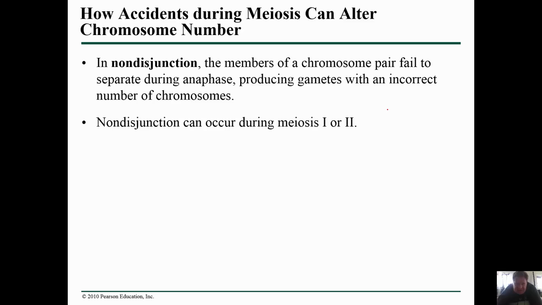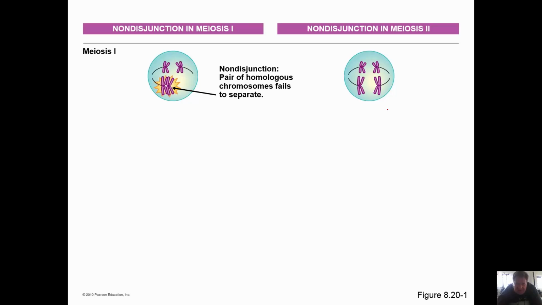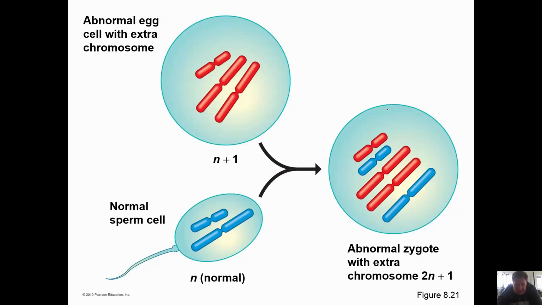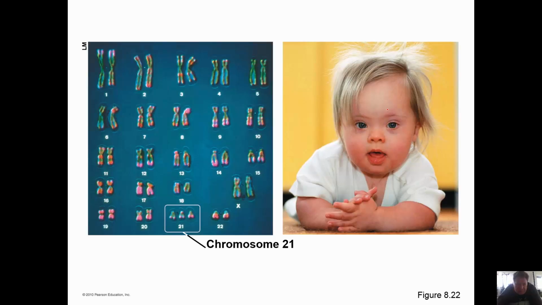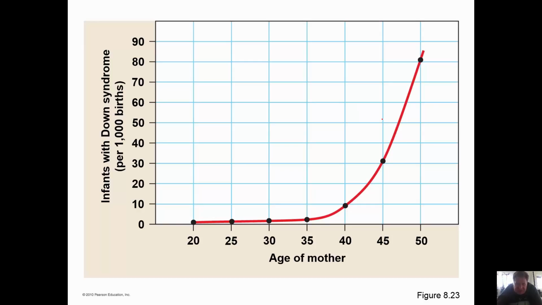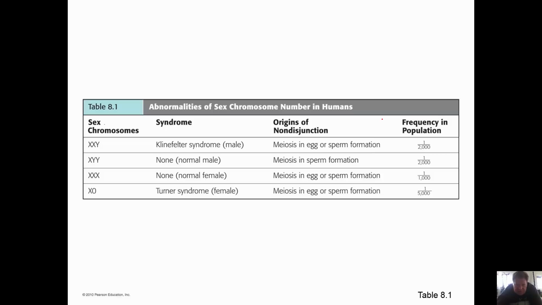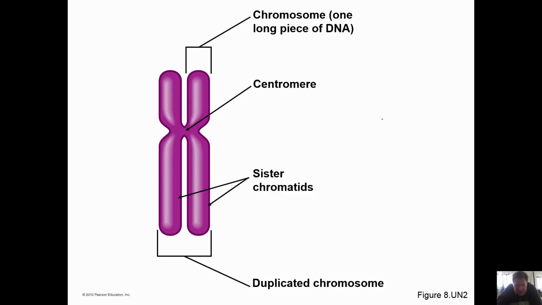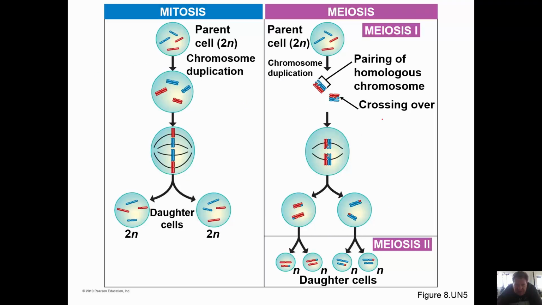And so again, is sex important? And there's a cost. We can have a number of things called non-disjunction, which is like trisomy 21 or Down syndrome, where you will have an individual. Well, that will happen. It's not necessarily a good thing. Again, these are still human beings. They tend to be infertile. They tend to have other problems associated with them. Again, as you get older and this process gets a little bit weaker, we tend to see it a little bit more. So abnormal number of chromosomes. Again, I will kind of skip over this, and we